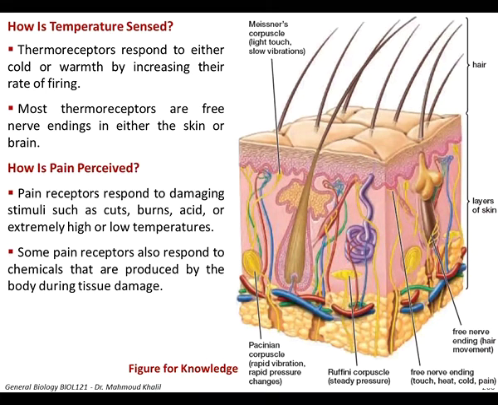So how is pain perceived? Pain receptors respond to damaging stimuli such as cuts, burns, acid, or extremely high or low temperature. Some pain receptors also respond to chemicals that are produced by the body during tissue damage, and can respond as well to chemicals that can be on our skin, like sulfuric acid, H2SO4, that is poured accidentally on our skin.